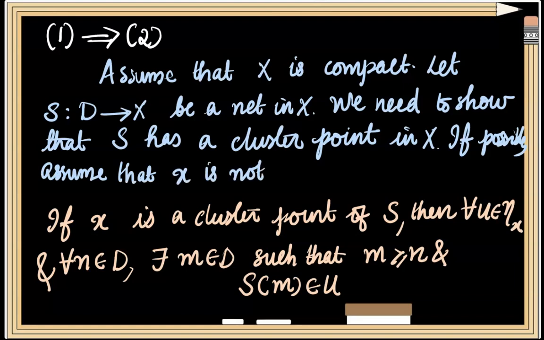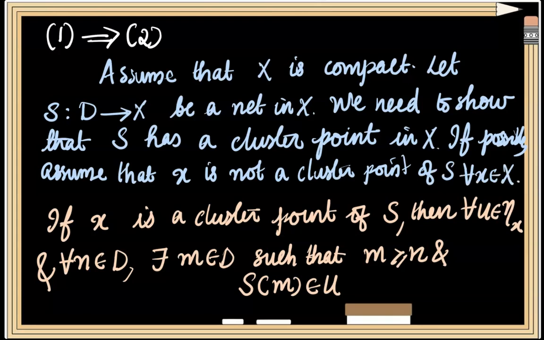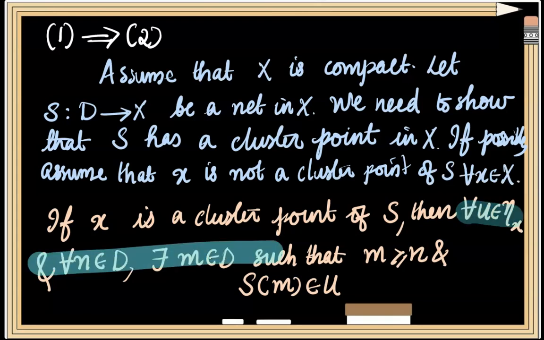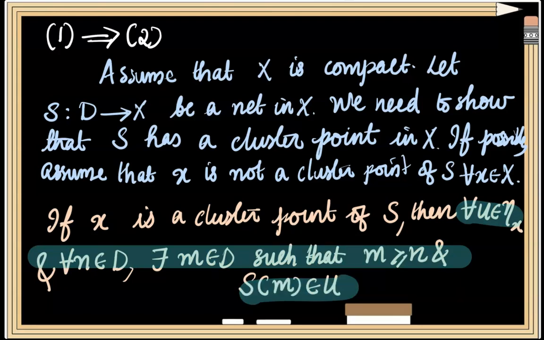That is, we assume that x is not a cluster point of the net S for every x element of the space. Then the negation of this condition will hold.